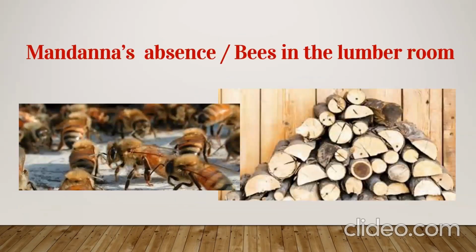Now one day, there were so many bees in the lumber room of the narrator, where all the firewood was kept. Why were there so many bees here? Pyara had thrown a broken water jug over there, face down, so the bees started to orbit around this jug. So many bees moved around the jug that it was very difficult for Pyara and the narrator's wife to get the firewood. They have to cook the food, so they require the firewood.